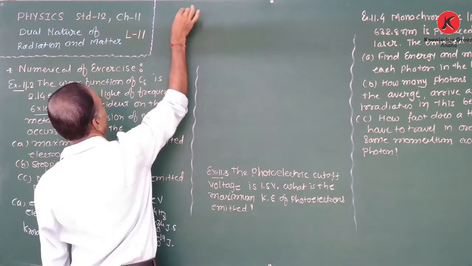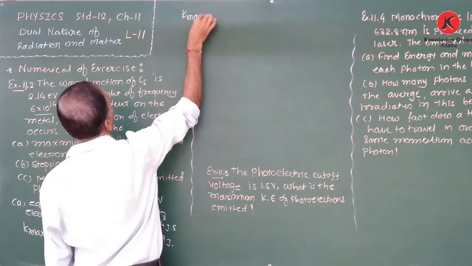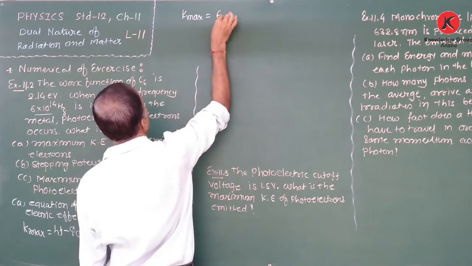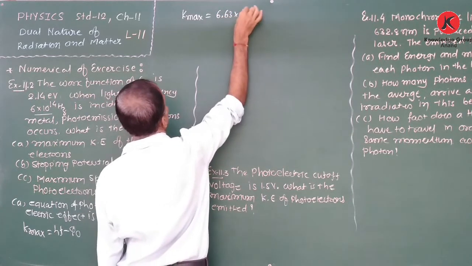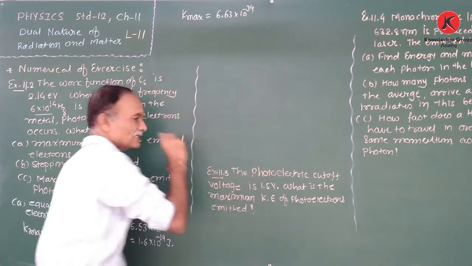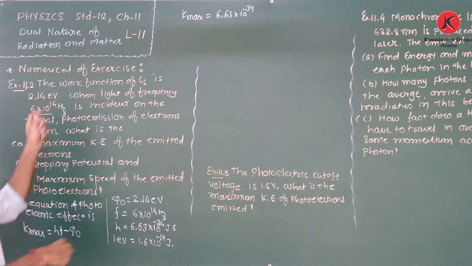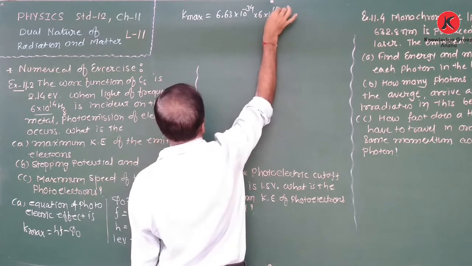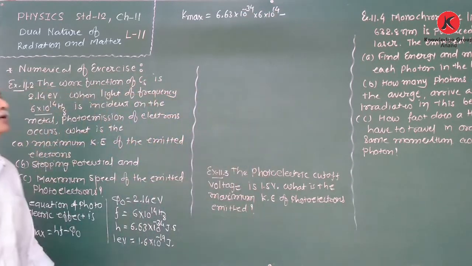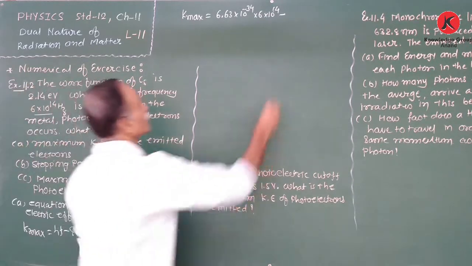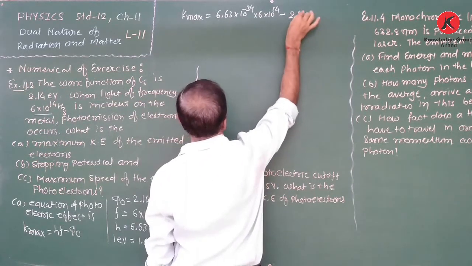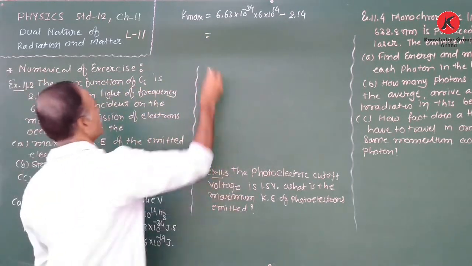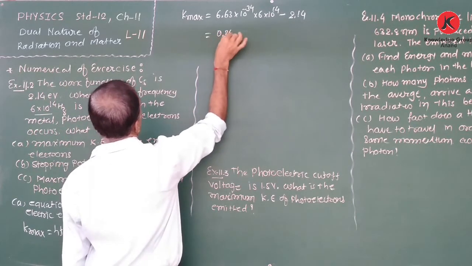So K maximum is equal to h, the Planck's constant, 6.63 × 10^-34, times f, which is 6 × 10^14, minus phi 0, the work function 2.14. Simplifying, we obtain the answer 0.34 electron volt.